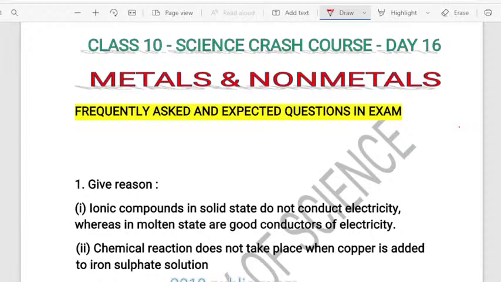is that in the metals and non-metals lesson, the entire lesson is not considered for your examination. Only up to the occurrence of metals is there for your examination. Up to occurrence of metals.